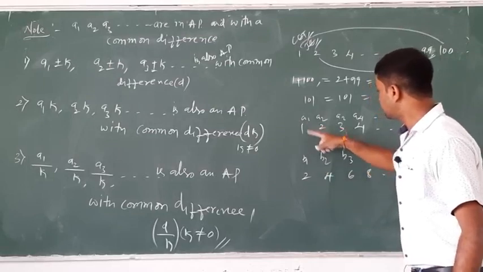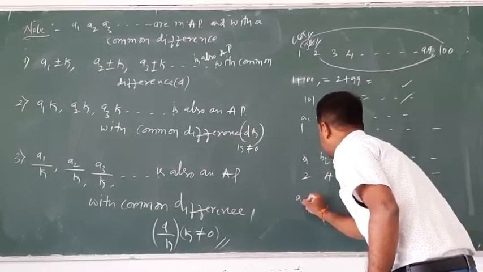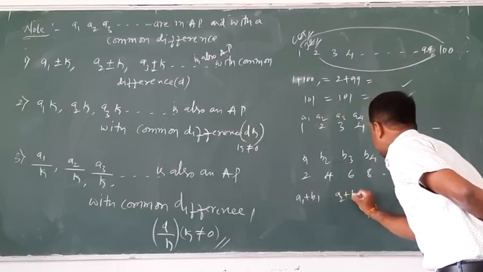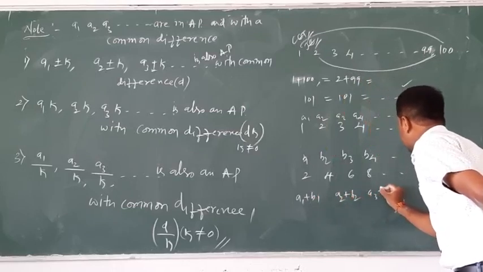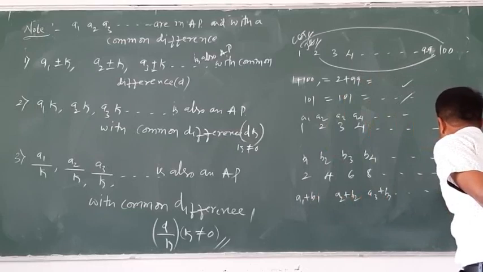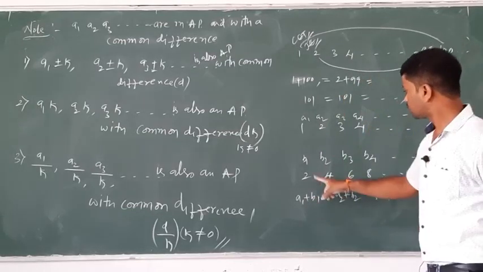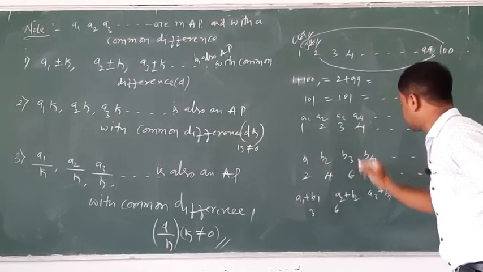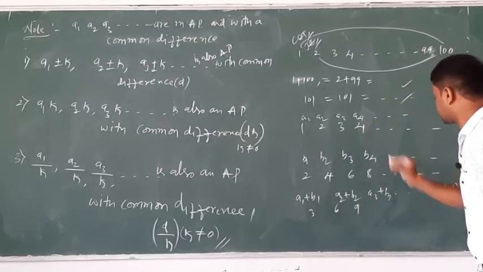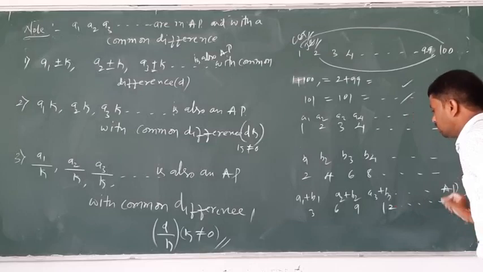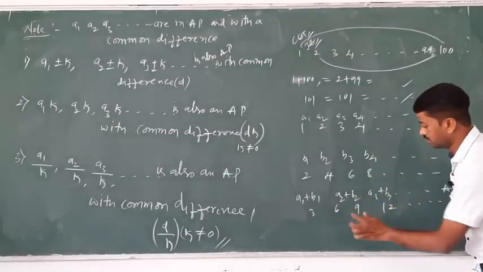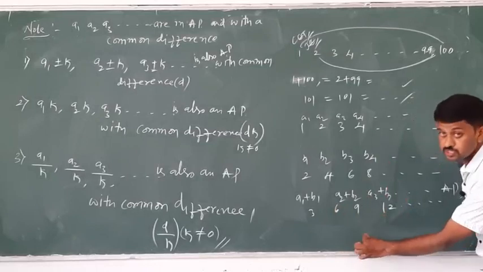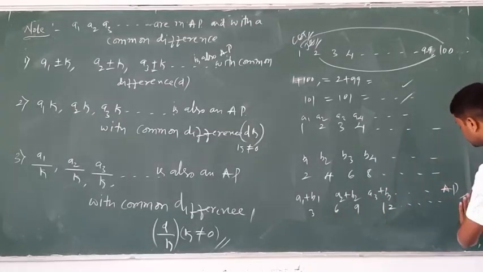Add a1 plus b1, next a2 plus b2, next a3 plus b3 and so on, which is also an AP. 2 plus 1 is 3, 4 plus 2 is 6, 6 plus 3 is 9, 8 plus 4 is 12. Yes or no? The difference of these two numbers is the same, 3 only, and the difference of the next two is also 3, and so on, so it is an AP.